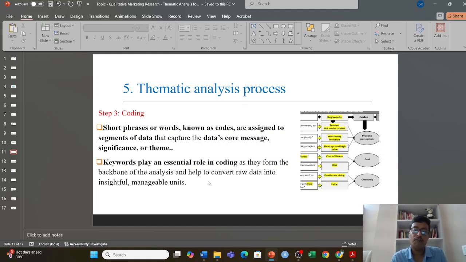Keywords play a very essential role in the coding process, as they form the backbone of analysis and help to convert the raw data into insightful and meaningful units. It starts with the quotation given by the interviewees, then you go through the keywords, and the keywords are combined to form the codes.